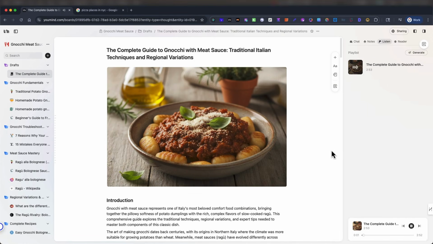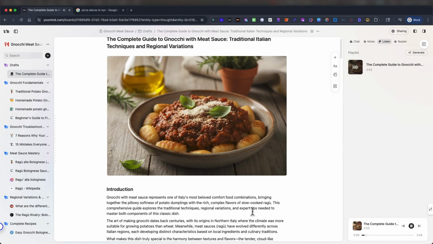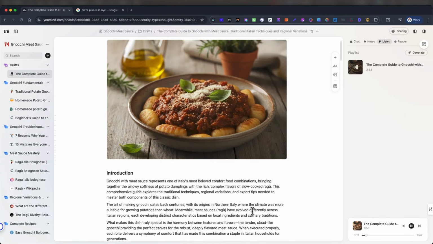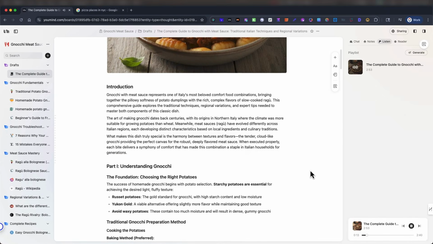Today, we're diving into the heart of Italian cuisine with a classic dish, homemade gnocchi with bolognese sauce. This beloved comfort food combines the soft, pillowy texture of potato dumplings with the rich, savory depth of a slow-cooked ragu. Let's explore the traditional techniques and expert tips to master this timeless.